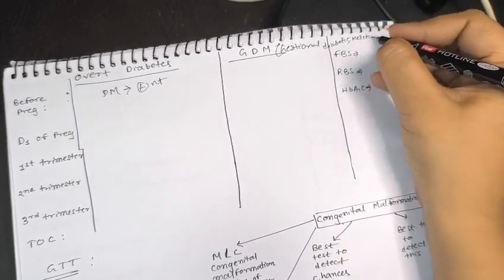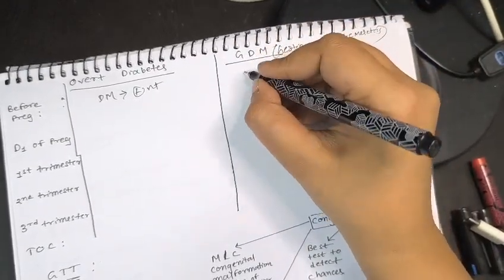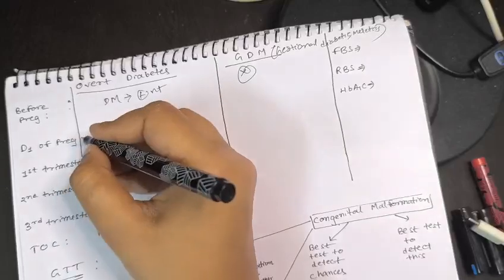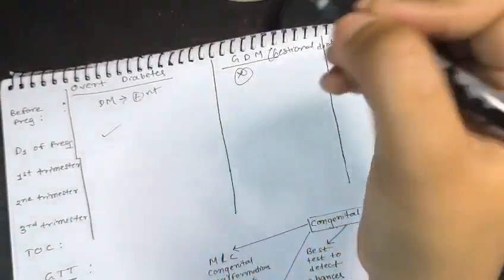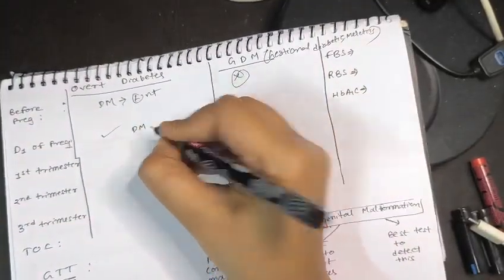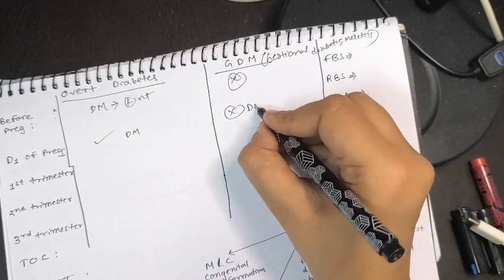So in gestational diabetes, before pregnancy it's not present. Now let's see, day 1 of pregnancy, diabetes is present, right? Day 1 of pregnancy, diabetes is present, but day 1 of pregnancy in case of gestational diabetes, no diabetes is present.